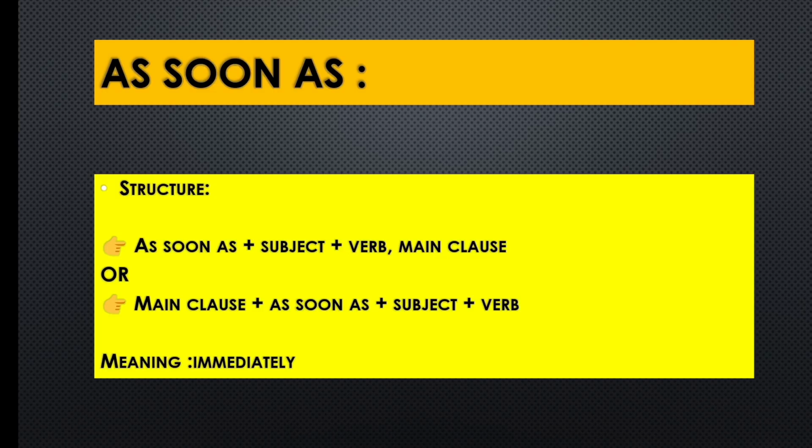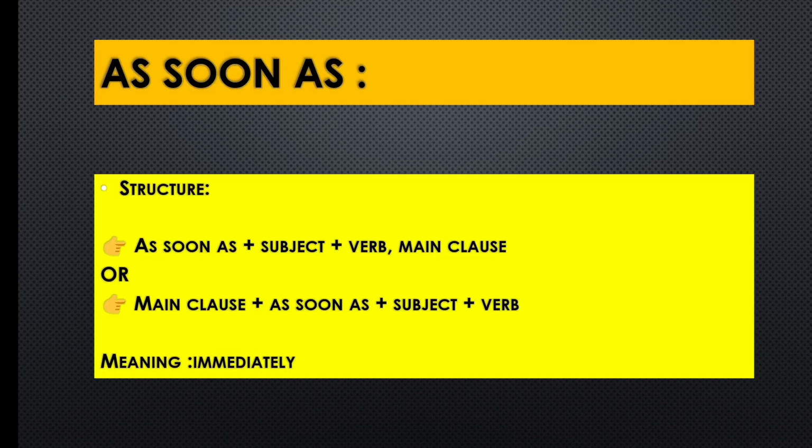Here the main clause comes at the last place, and the main clause comes at the first place also: main clause plus as soon as plus subject plus verb. This is the combination. What we have understood is that as soon as comes in the first place also, and as soon as comes in the middle place also. But we have to remember the structure. That's very important for all the competitive examinations. So here as soon as means immediately.